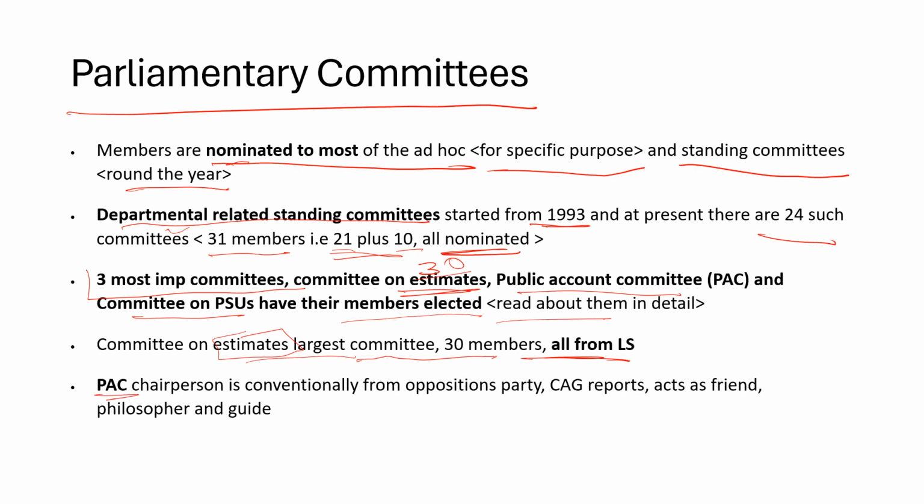PAC is the Public Accounts Committee. The chairperson is conventionally from the opposition party, right? Usually the Estimates Committee chair is from the ruling government, whereas the chairperson of the Public Accounts Committee is usually from the opposition party. And the CAG reports act as a friend, philosopher and guide. I think this is a very common phrase, which you can remember and use in mains, etc. So the CAG acts like a friend, philosopher, and guide to the Public Accounts Committee.